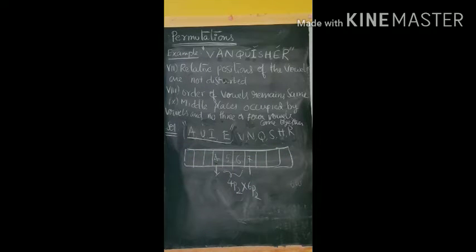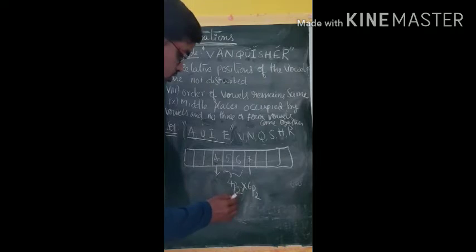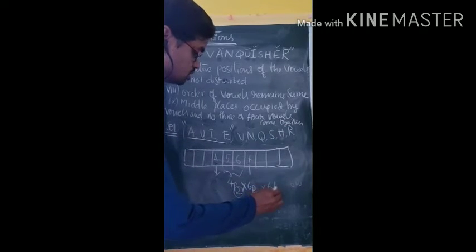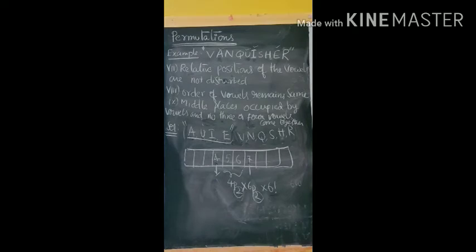These 6 places can be filled by the remaining letters. How many letters did we use? 4 letters. So the remaining 6 letters in 6 places we have to arrange. That is possible in 6 factorial ways. So 4P2 into 6P2 into 6 factorial is the answer to this question.